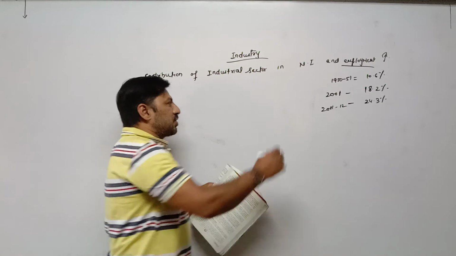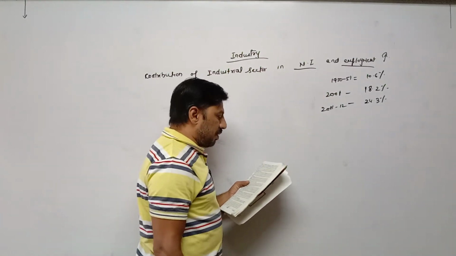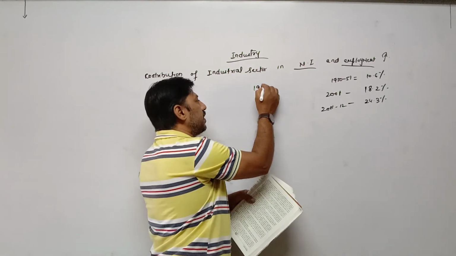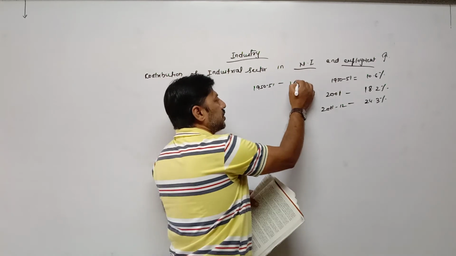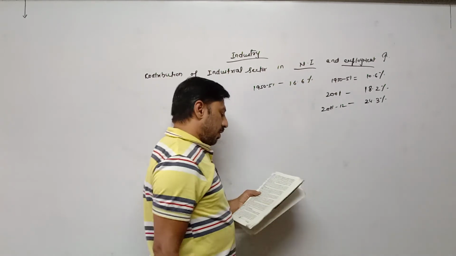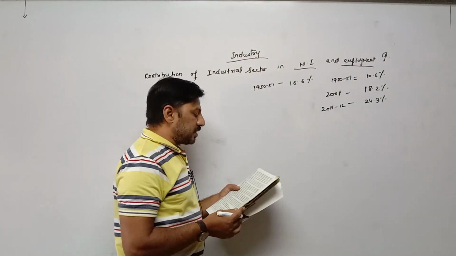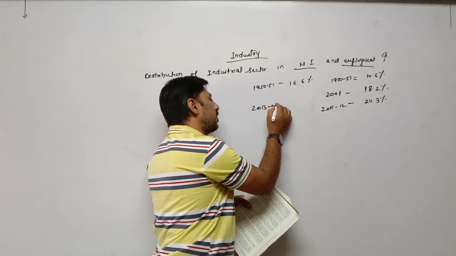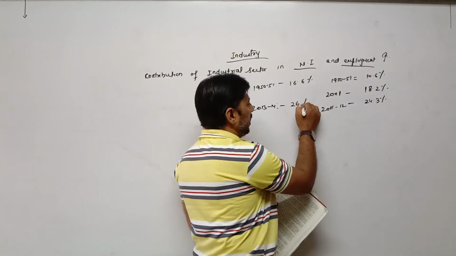Now, so far as national income is concerned, its share in national income was 16.6% in 1950-51, which was 26% in 2013-14, exact 26%.